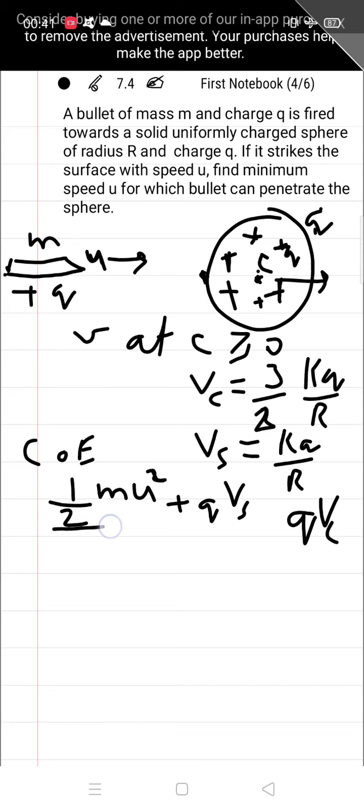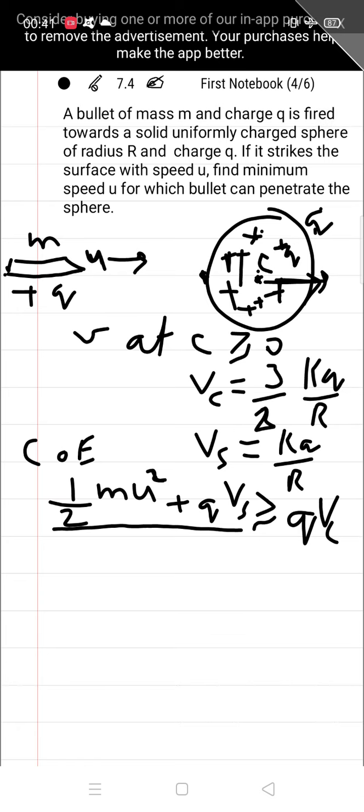Now if the total energy initially before entering the sphere is slightly greater than the energy at the center, then the bullet will reach the center and will cross it. As soon as it crosses it, the repulsion from the charges on this side will push the bullet in this direction. So we have to find till the center only.